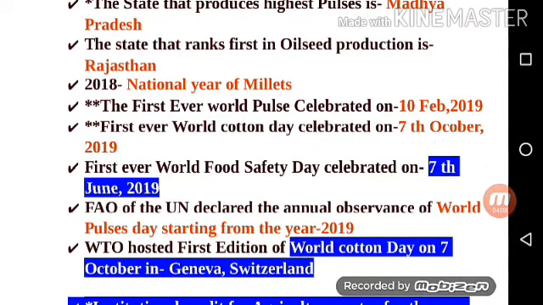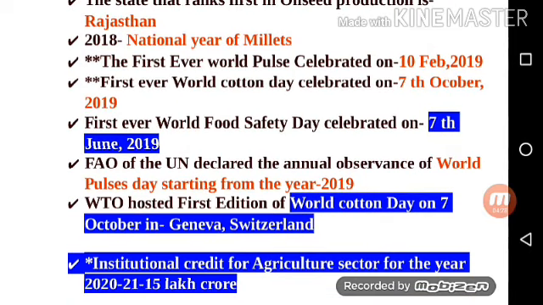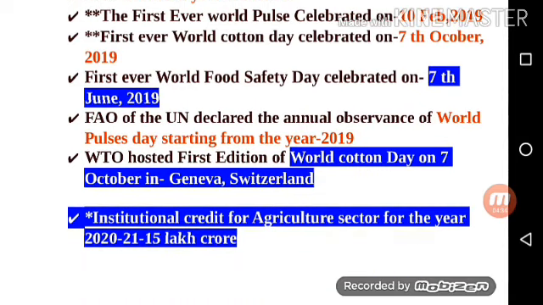Next point is most important. The first ever World Pulses Day was celebrated on 10 Feb 2019. First ever World Cotton Day was celebrated on 7th October 2019. First ever World Food Safety Day was celebrated on 7th June 2019. FAO of UN declared the annual observation of World Pulses Day starting from the year 2019. WTO hosted the first edition of World Cotton Day on 7th October in Geneva, Switzerland.